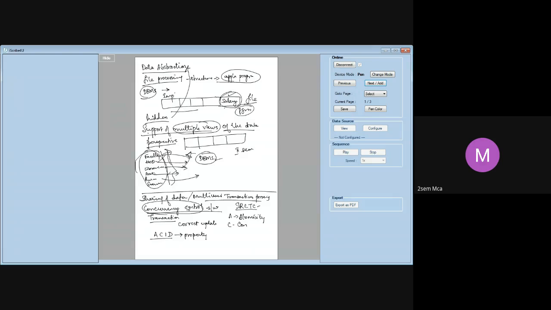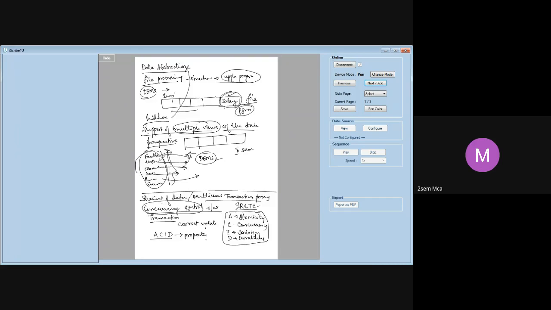C stands for concurrency. I stands for isolation. And D stands for durability. Now, any transaction should follow these ACID properties.